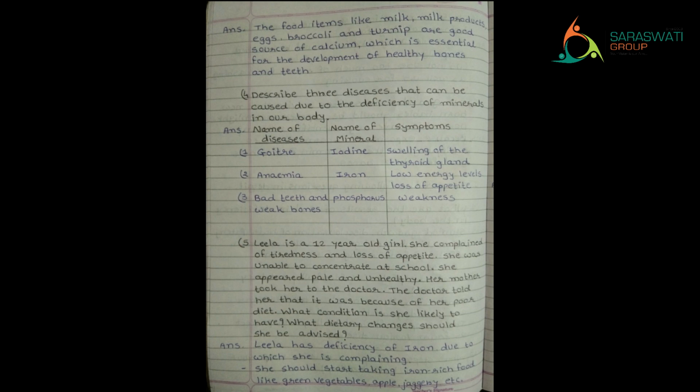Okay. Leela has a deficiency of iron, due to which she is complaining. That means she does not have iron in her diet, so she is complaining of all these things: tiredness, loss of appetite, loss of concentration, unhealthiness. So she should start taking iron-rich food like green vegetables, apple, jaggery, etc. So the food which is rich in iron she should take.